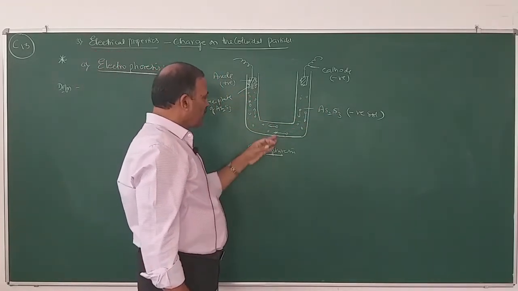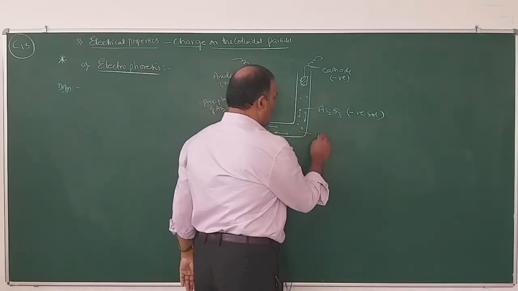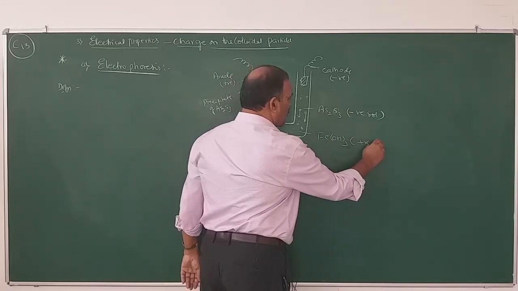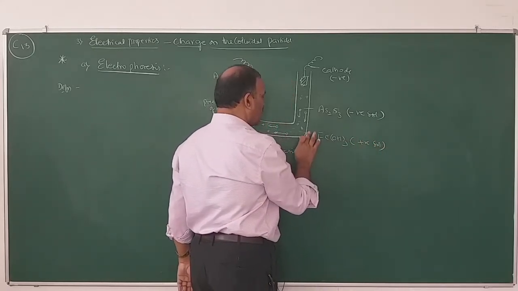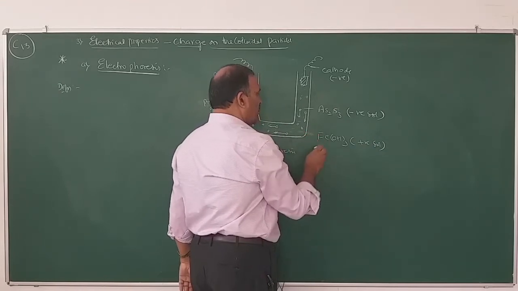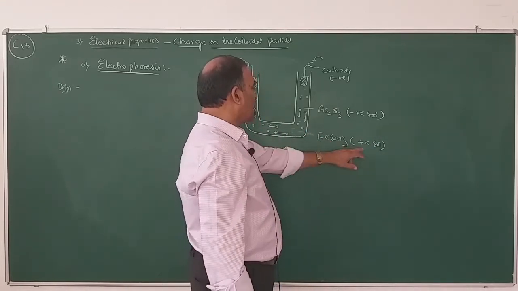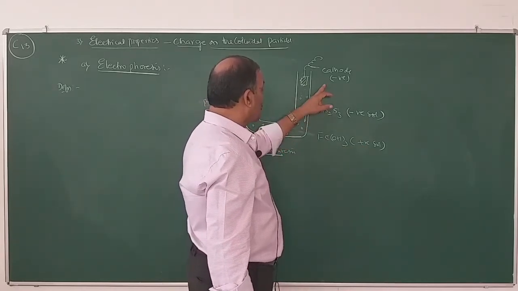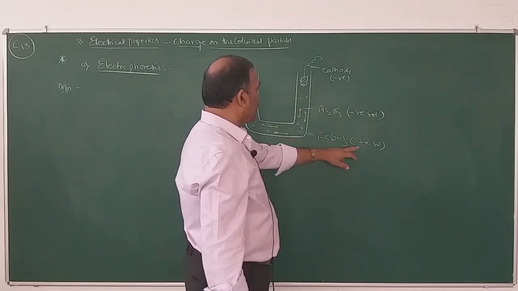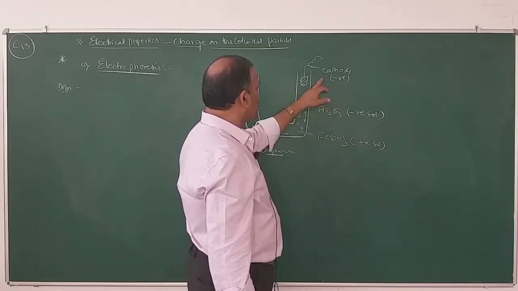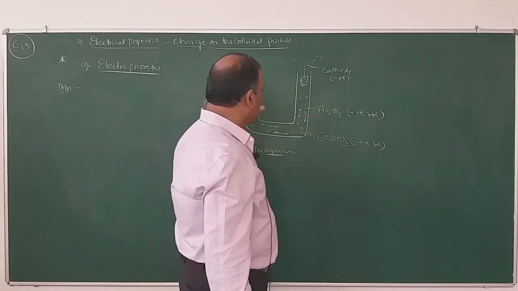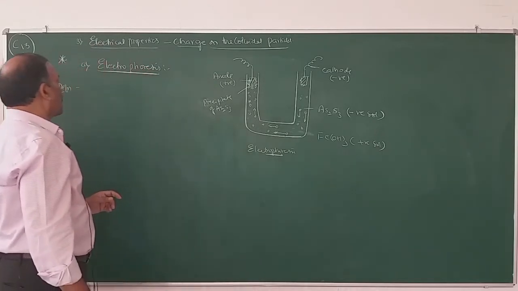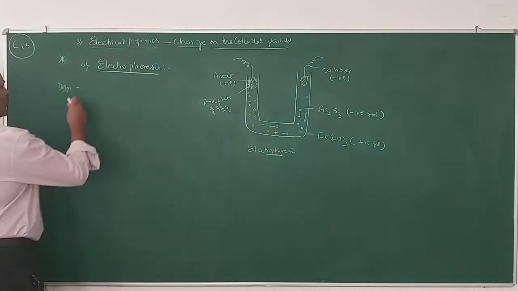On the other hand, if you take ferric hydroxide sol instead of arsenious sulfide, it is a positive sol. The movement of the colloidal particle is towards the cathode. Because the particles carry positive charge, they move towards the cathode, that is the negatively charged electrode. That movement of the colloidal particles is also called electrophoresis. Now what is the definition of electrophoresis?